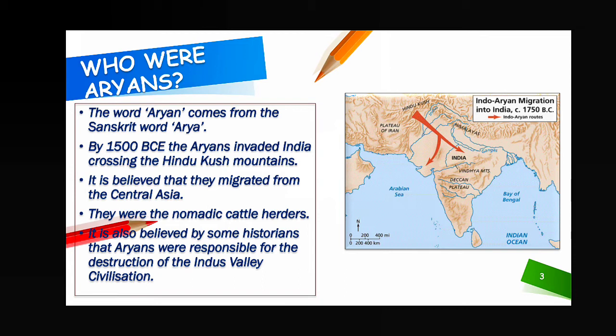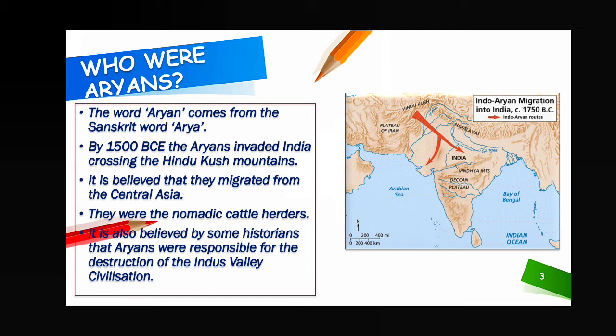It is believed that they migrated from Central Asia, and some people believe that they came from Iran. So there are different speculations, but generally we think they came from Central Asia. They were nomadic cattle herders. So what is called nomadic?